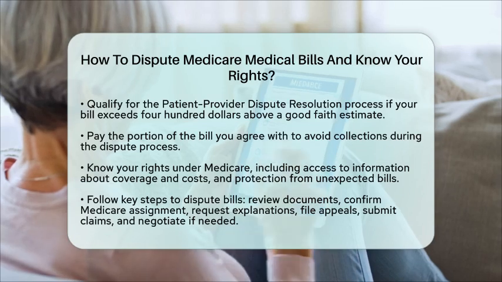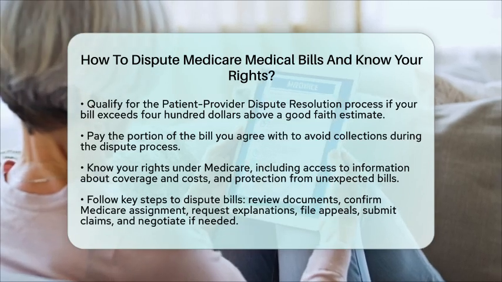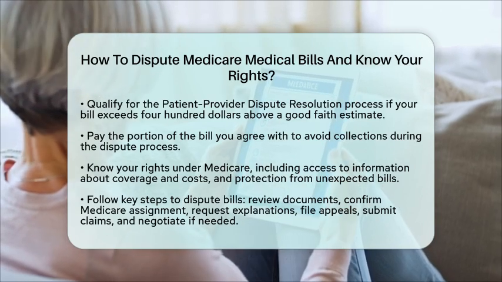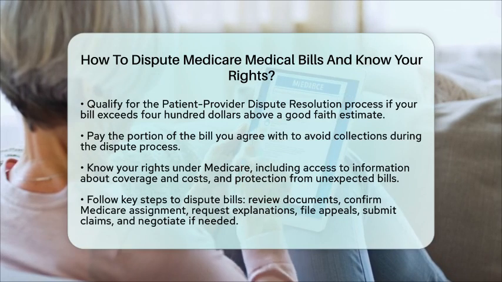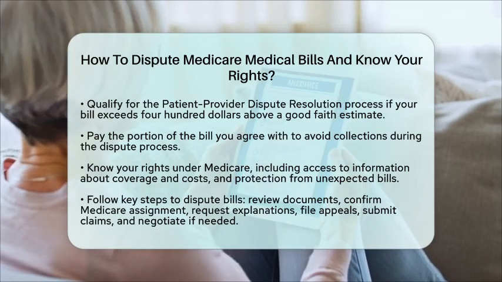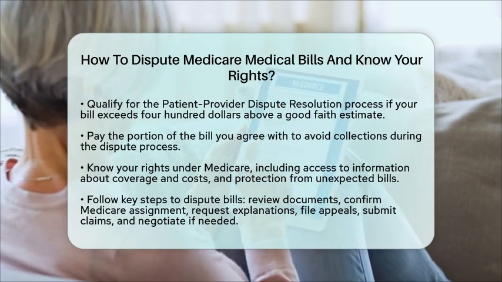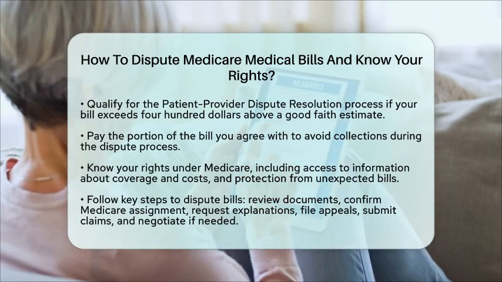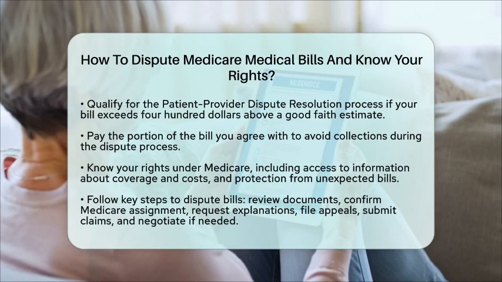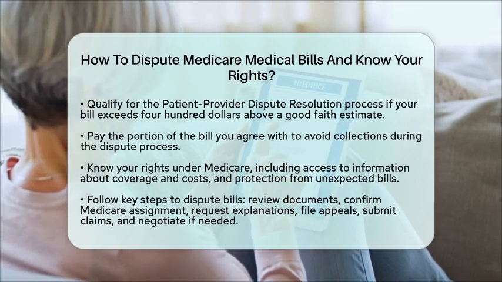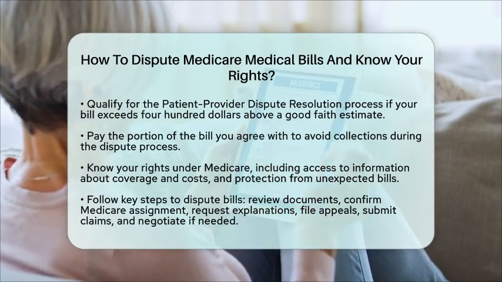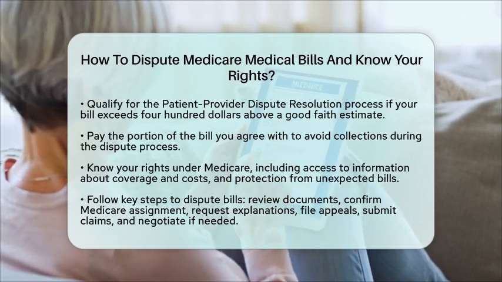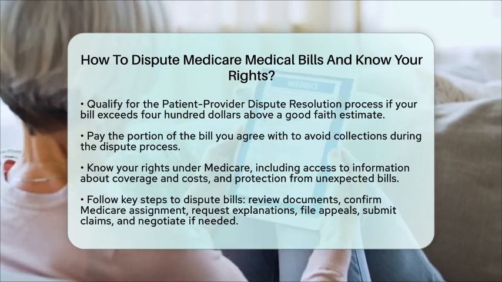To dispute Medicare medical bills effectively, remember these steps. Review all documents carefully. Confirm whether the provider accepts Medicare assignment. Request detailed explanations of charges. File an appeal if you disagree with coverage or payment decisions. Submit your own claim if the provider has not filed one. Use the patient-provider dispute resolution process for bills exceeding good faith estimates by $400 or more. And negotiate or request payment plans if no errors exist but payment is difficult.